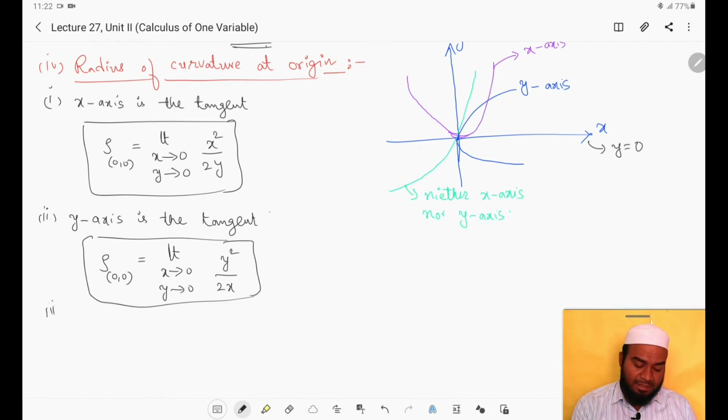Third case is neither x-axis nor y-axis is the tangent.